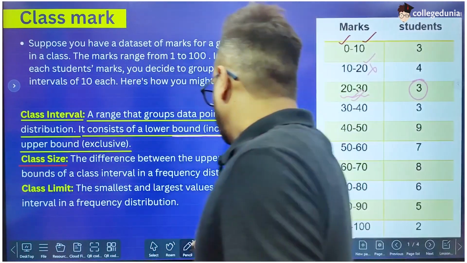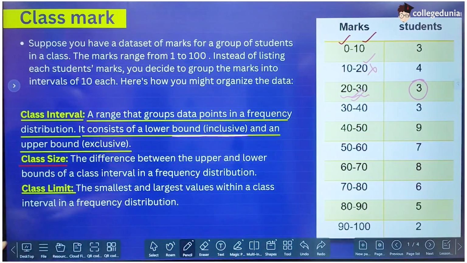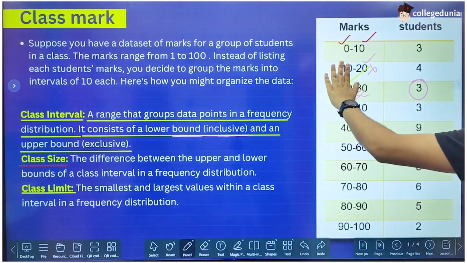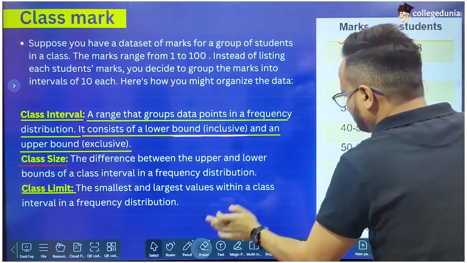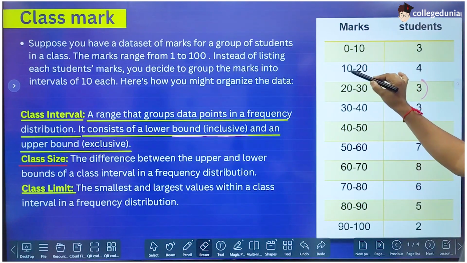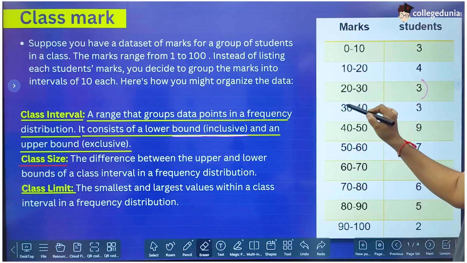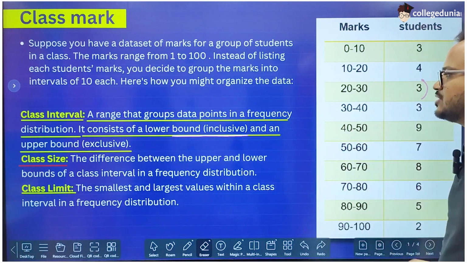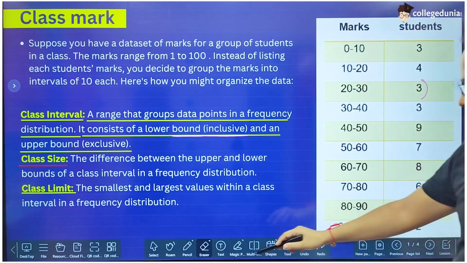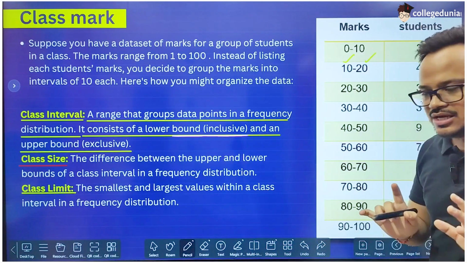Okay. Third term is the class limit. What is a class limit? Class limit is simply these two boundaries of the class interval. 10 and 20. These two numbers are the class limit for this interval. 20 and 30. These two are the class limits for this interval. 30 and 40. These two are the class limits for this interval. So this is called the lower class limit, and this is called the upper class limit.